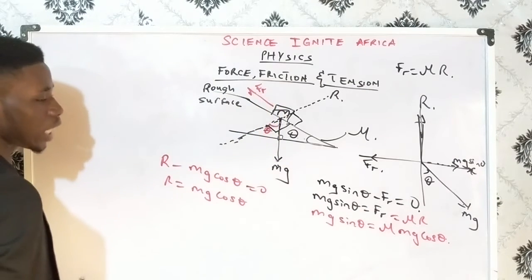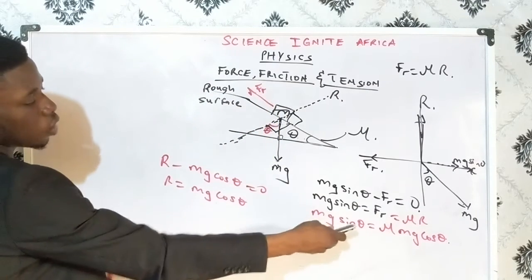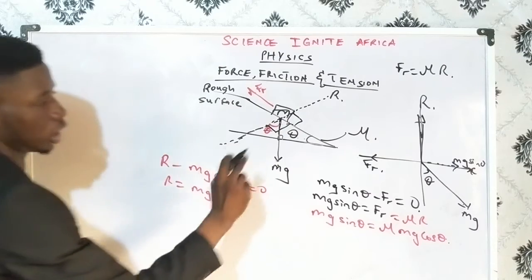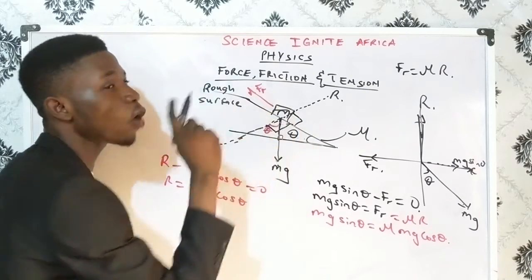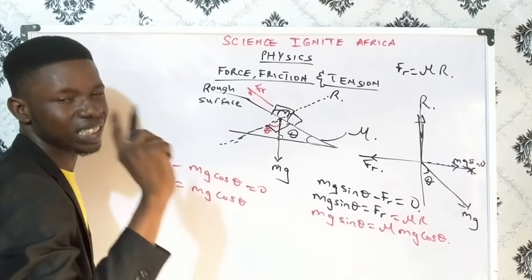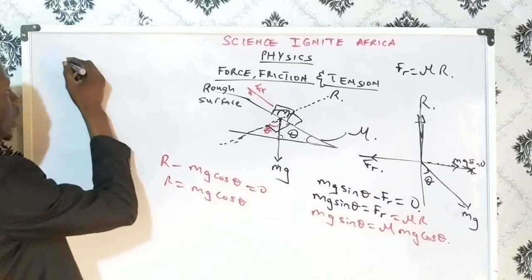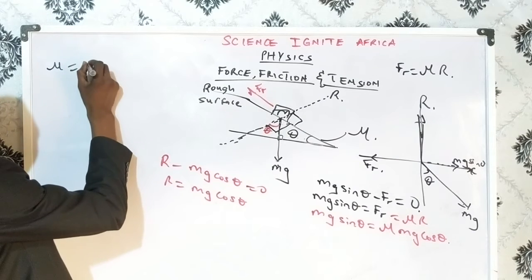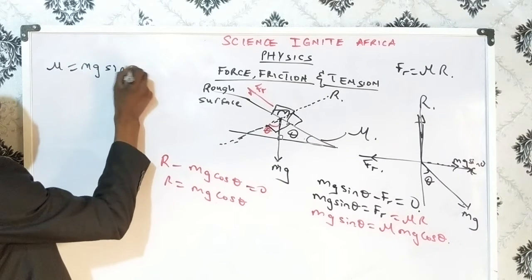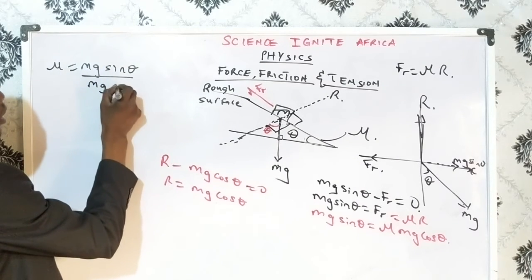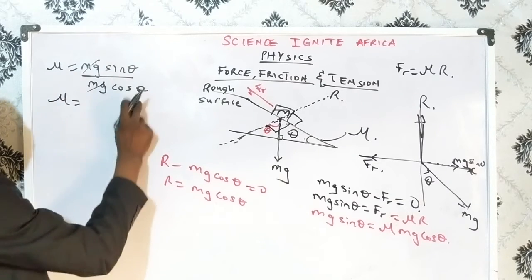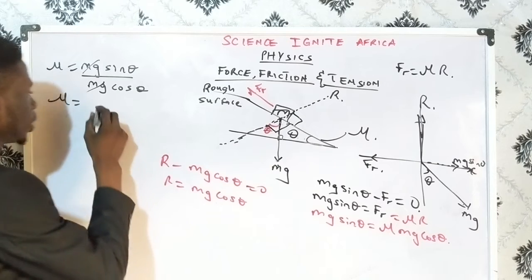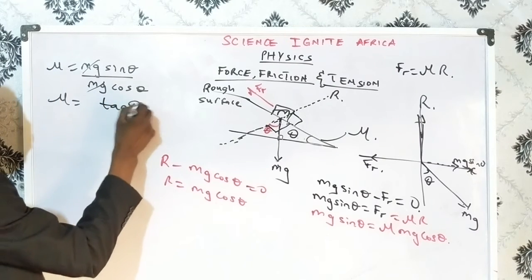So which means that my coefficient of static friction, and it is static because there was no movement, for an inclined plane inclined at angle theta to the horizontal, let's see what it will be. So mu equals mg sine theta over mg cos theta. By the time mg cancels out, we have sine theta over cos theta, which according to trigonometry is tan theta.